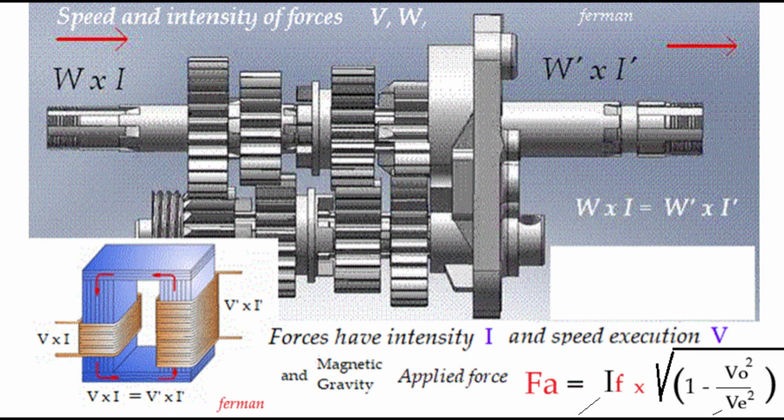An example of this can be observed in systems such as an automobile gearbox, which exchanges speed and power, as well as in electrical coils or transformers, and in classical mechanical principles such as the law of the lever.